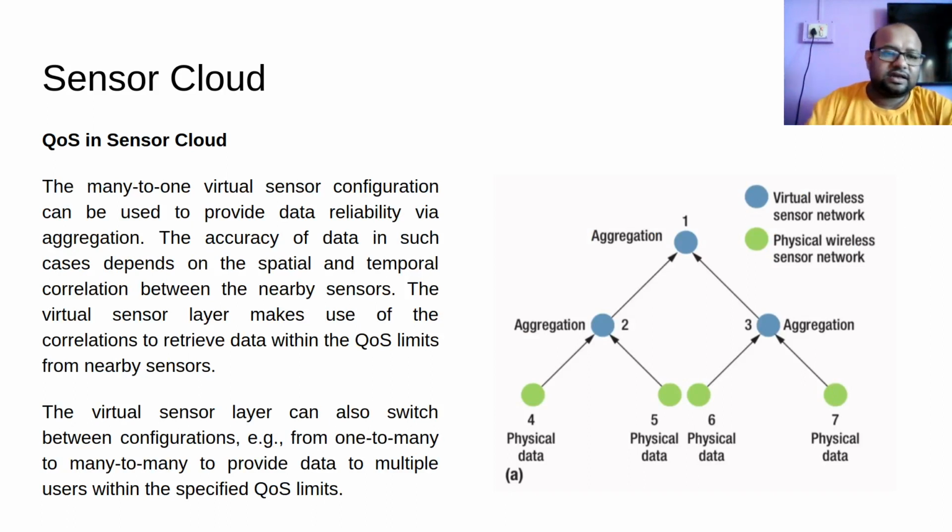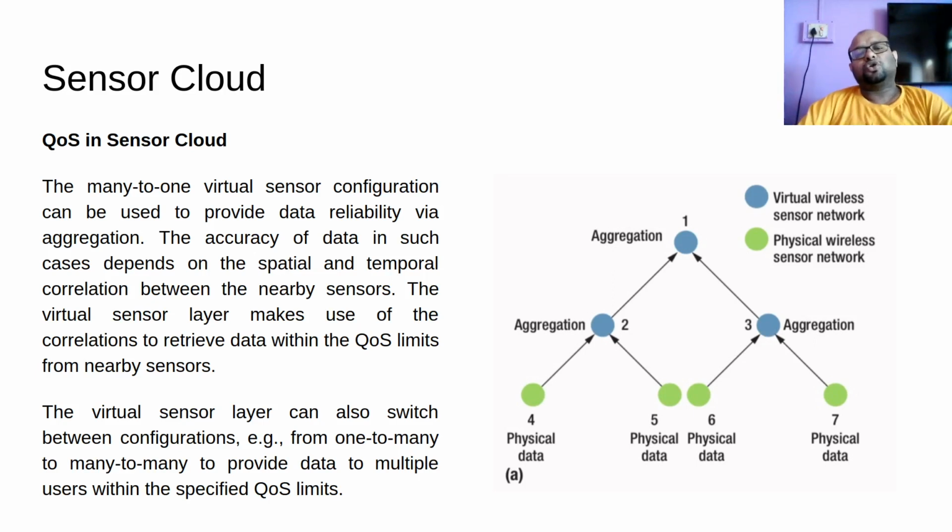The many-to-one virtual sensor configuration can be used to provide data reliability via aggregation. So reliability of data can be to some extent provided through aggregation of data in many-to-one configuration. In many-to-one configuration, we are going to have lots of different physical sensors that combine their data together and give me aggregated data through this virtual sensor.